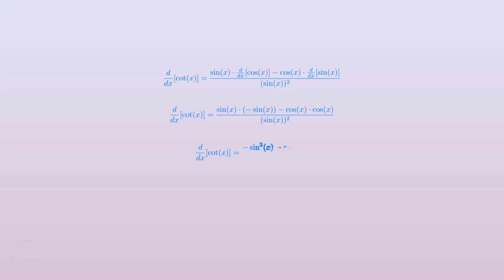Let's simplify the numerator step by step. Sine x times negative sine x gives us negative sine squared x, and cosine x times cosine x gives us cosine squared x. This gives us our final unsimplified form. The derivative of cotangent x equals negative sine squared x minus cosine squared x, all divided by sine squared x. In the next section, we'll see how this can be simplified further using trigonometric identities.